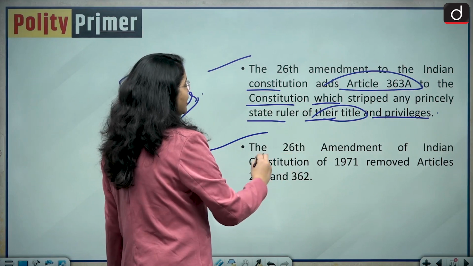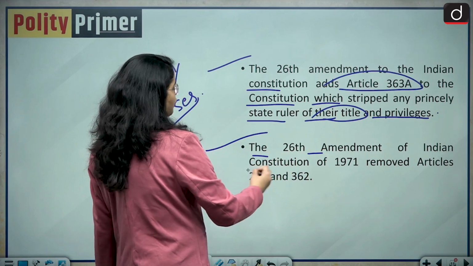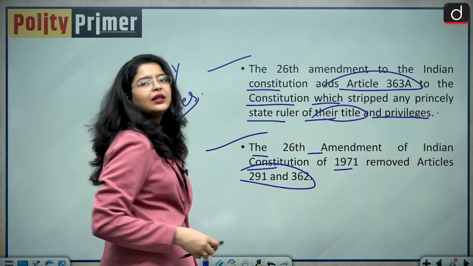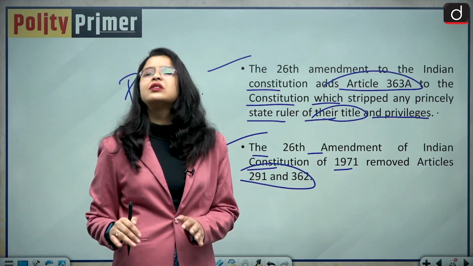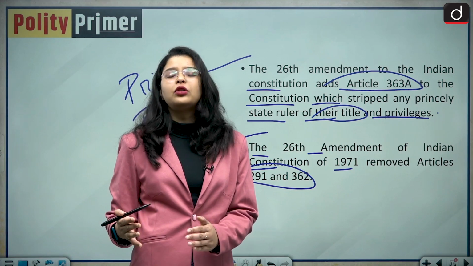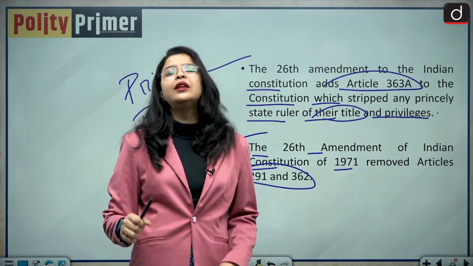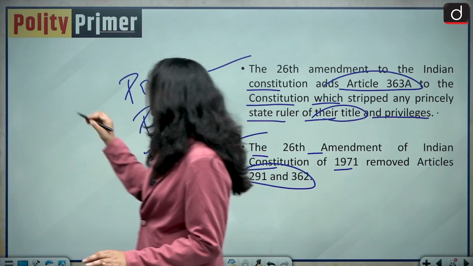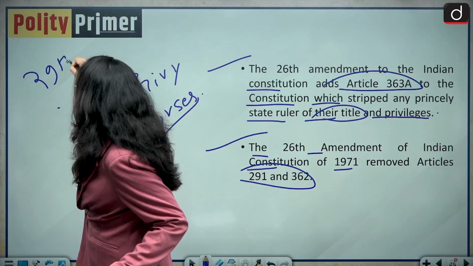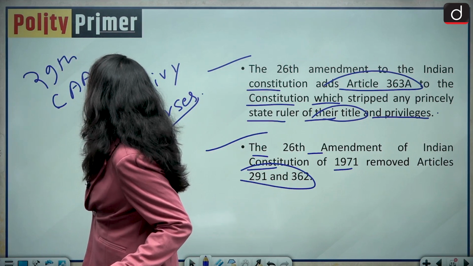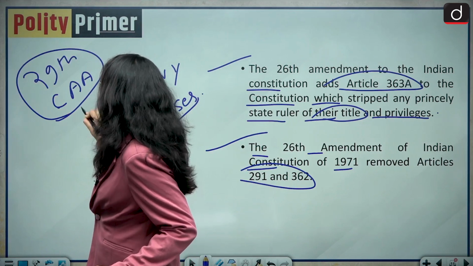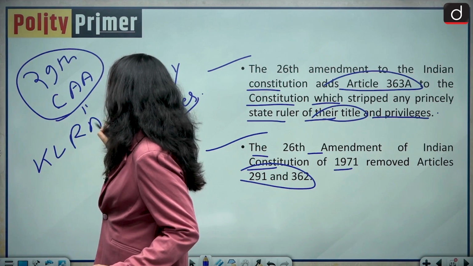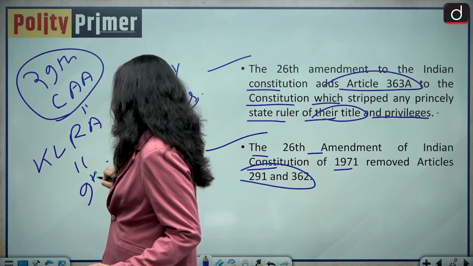So basically the 26th Amendment of the Indian Constitution of 1971 completely removed Article 291 and Article 362, which talked about these special grants to the erstwhile rulers of the Indian state. Now what happened after this? The 29th Constitutional Amendment Act was also enacted, and basically it placed the Kerala Land Reform Act into the 9th schedule.